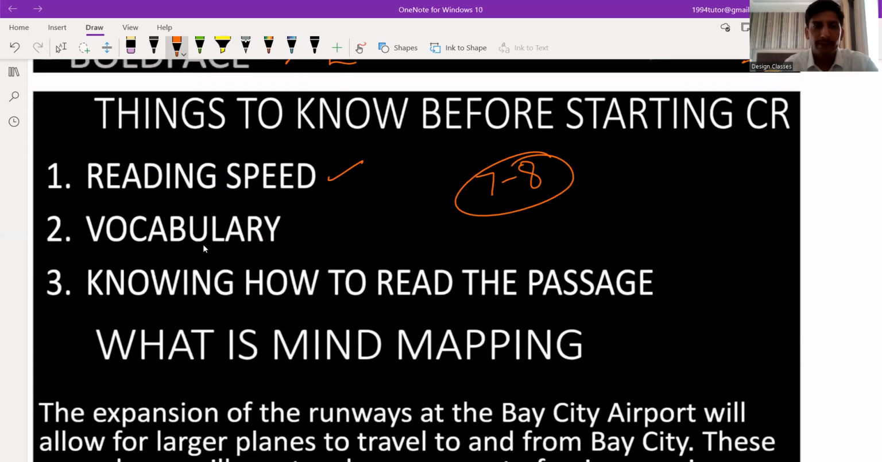Vocab is also one of the most important parts. If your vocab is not good, you will not understand many of the words given in the passage, and that will create a lot of confusion. If there is a single word you can't convert into Hindi, it will be very difficult to solve the passage and answer the questions. And third is knowing how to read the passage. There is definitely a method for how we should read and how we can attempt the passage in minimum time.